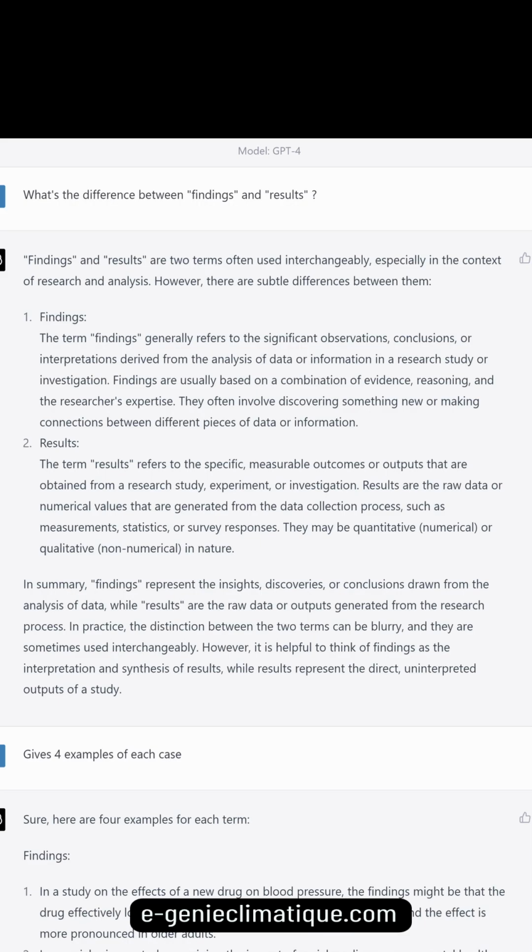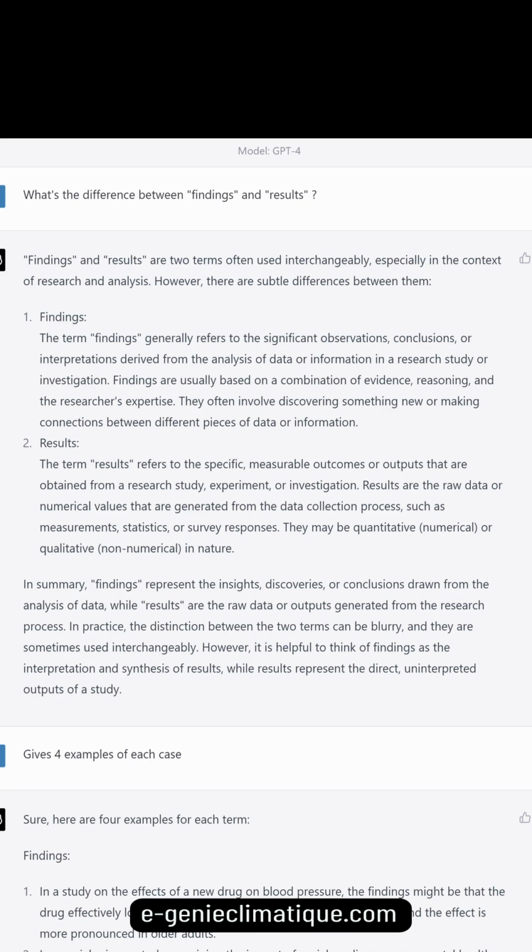Findings. The term findings generally refers to the significant observations, conclusions, or interpretations derived from the analysis of data or information in a research study or investigation. Findings are usually based on a combination of evidence, reasoning, and the researcher's expertise. They often involve discovering something new or making connections between different pieces of data or information.